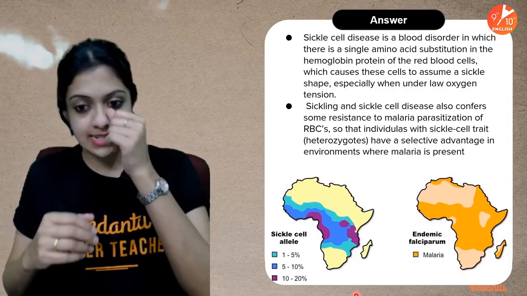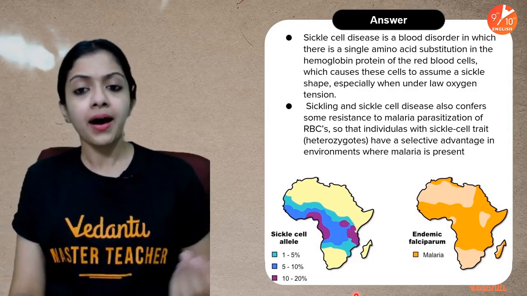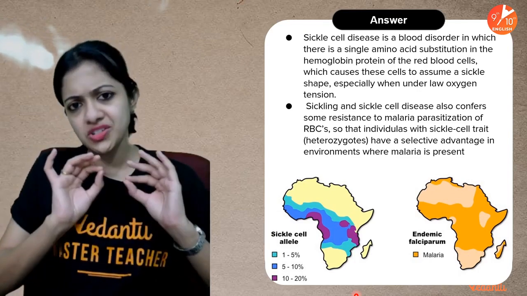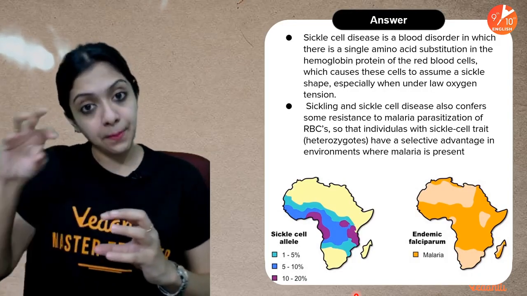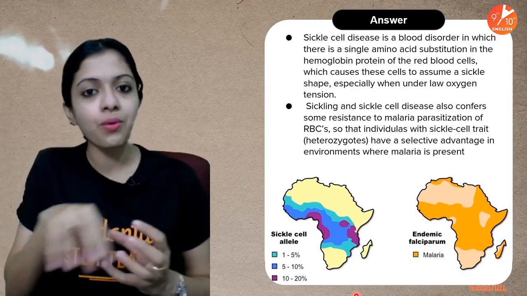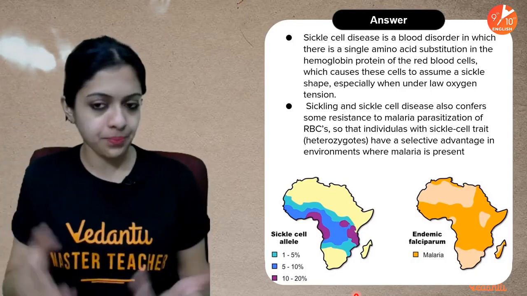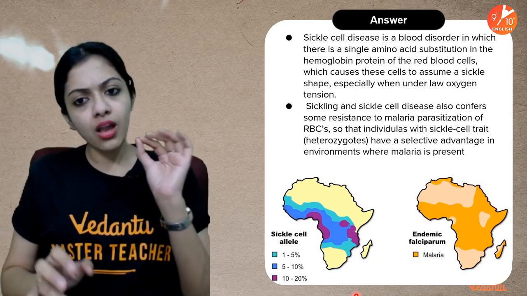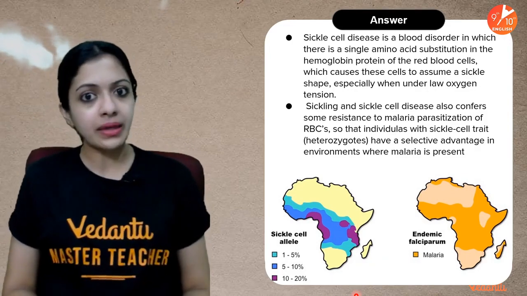So what exactly does it mean? I think I told you in the last class that there are amino acids. Remember, I told you about transcription, translation. I remember just vaguely mentioning it to you. So what happens is, it is because of the assembly of amino acids in the ribosomes that protein synthesis would occur. Hemoglobin is one such protein in our body. Hemoglobin, just like any other protein, is made up of chains of amino acids.